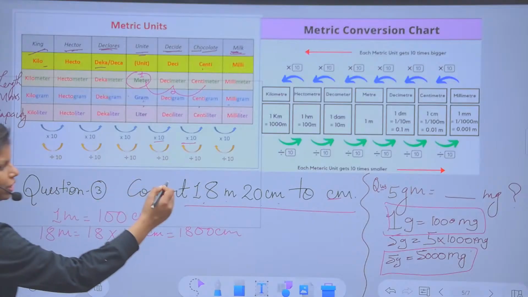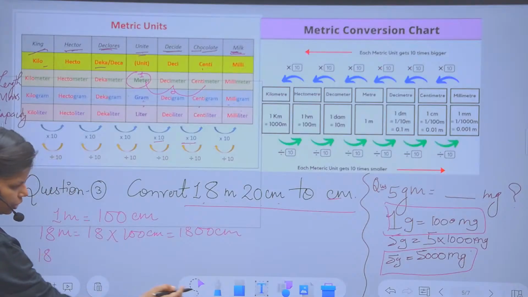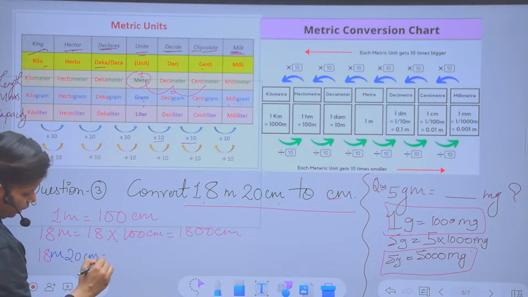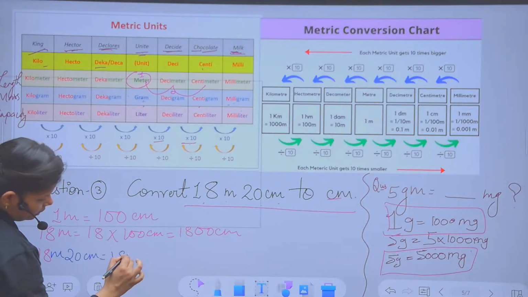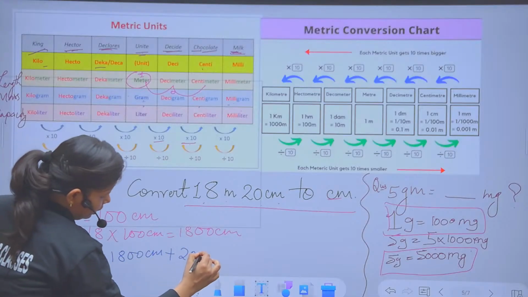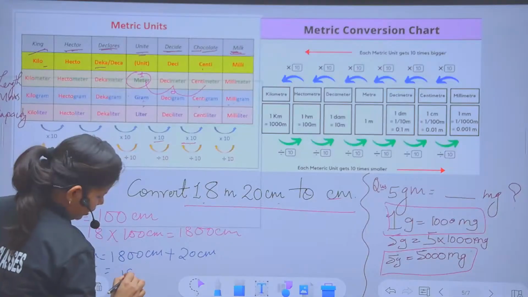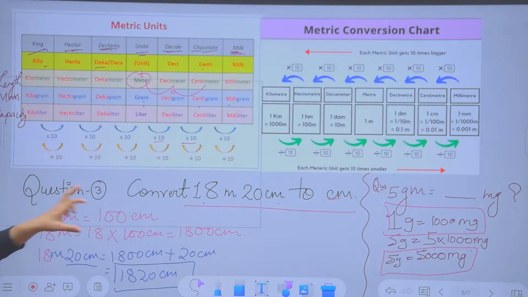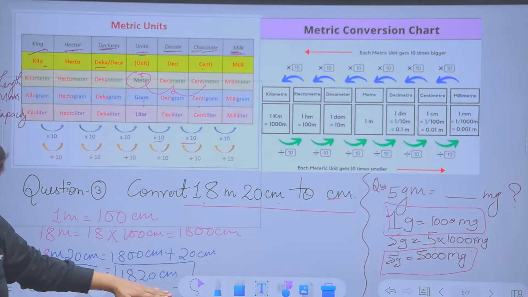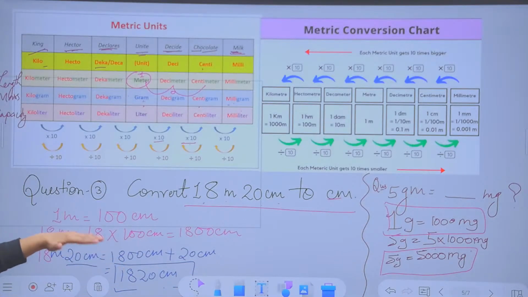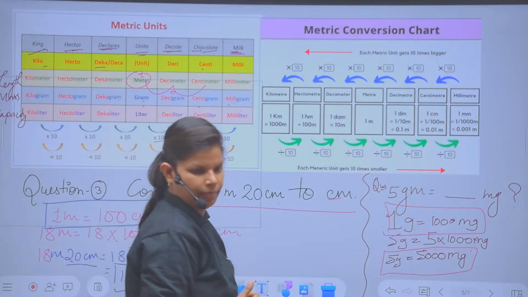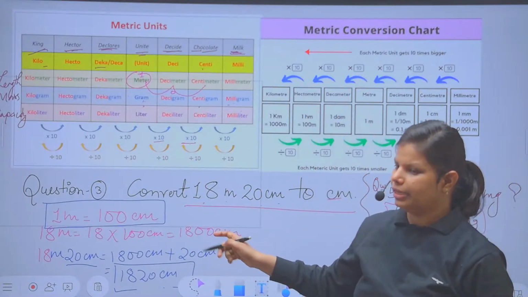Now next. The question itself says 18 meter 20 centimeters. So again, I'm going to mention that one. 18 meter and 20 centimeter. Now this 18 meter can be written as 1800 centimeter plus this can be written as 20, and combining these two, I'll get the answer 1820 centimeter. Now this final answer, 18 meter 20 centimeter, I get it in centimeter with full steps. So when you solve the problem in a proper, deep and detailed way, then you are not going to make any confusion. Clear, no? This is the way to solve, and this chart you have to remember.